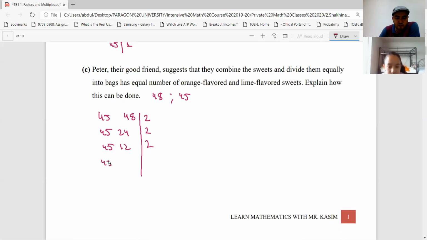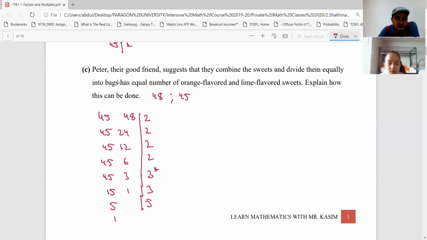Divide by 2, 12 becomes 6. Divide by 2, 6 becomes 3. Now divide by 3. It is 1, and 15, right? And divide by 3, here 5. Divide by 5, it is 1, right?